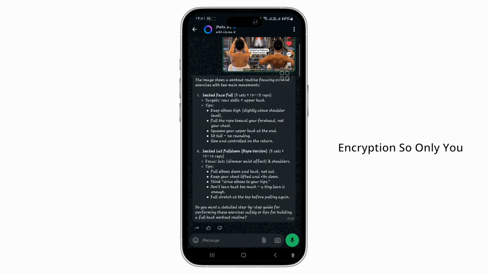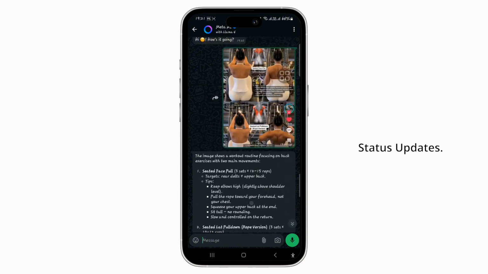WhatsApp uses end-to-end encryption, so only you and the person you're talking to can read or hear your messages. Not even WhatsApp can see them. It has chats, calls, and status updates.